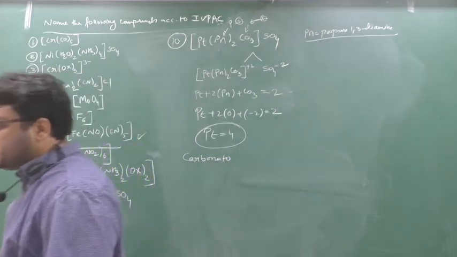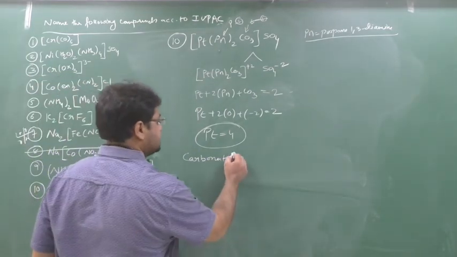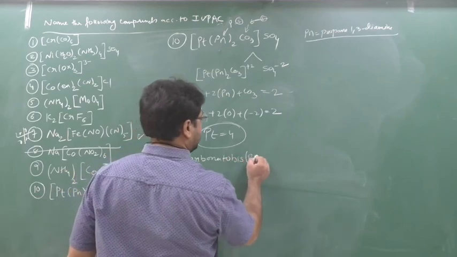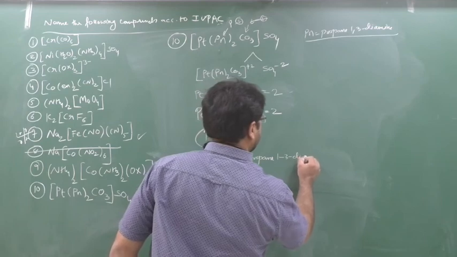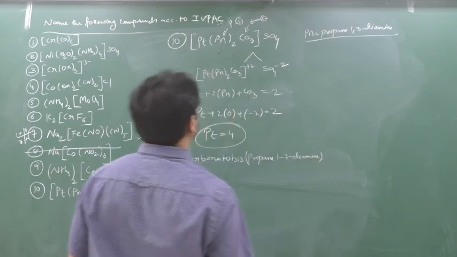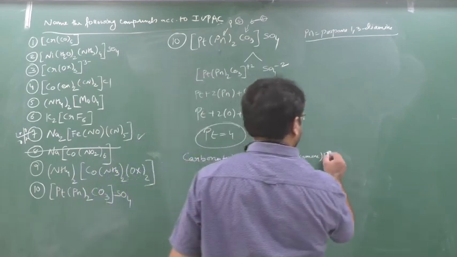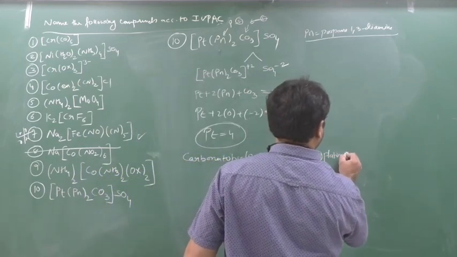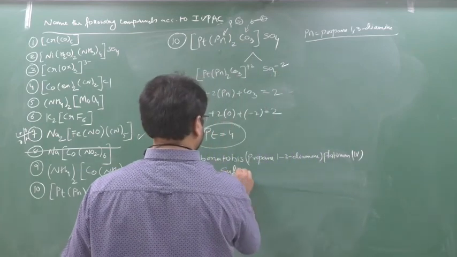Whenever a numbering ligand comes, the prefix used is bis and tris. So here how many are there? 2. So bis, in bracket, propane-1,3-diamine. So carbonatobis(propane-1,3-diamine)platinum, how much? 4, and the remaining is sulfate.